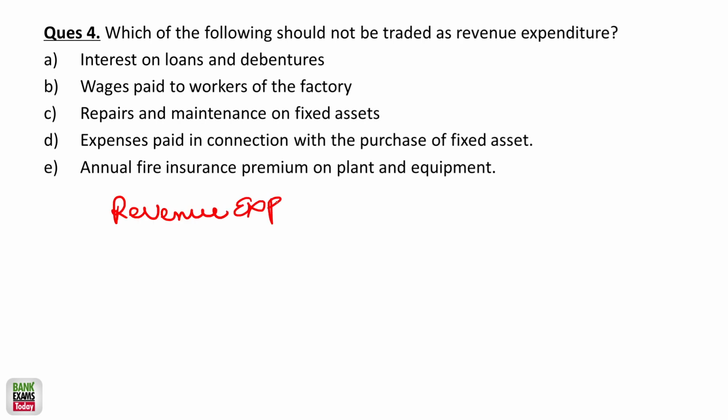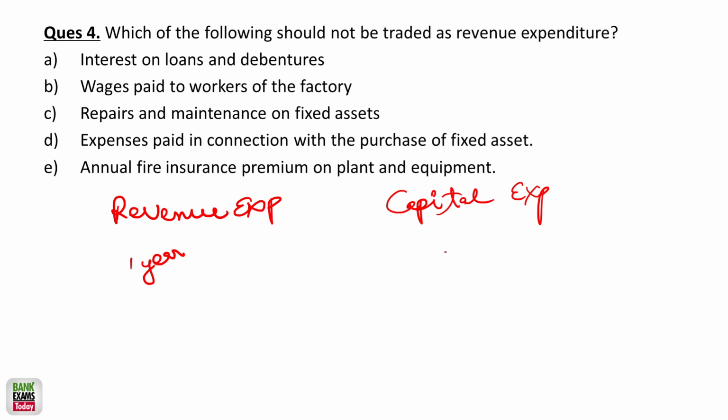Revenue expenditure and capital expenditure. These are two types of expenditures: revenue expenses and capital expenses. See, students, if you can allocate the expense to one particular year, let it be wages or any maintenance, that is a revenue expense.